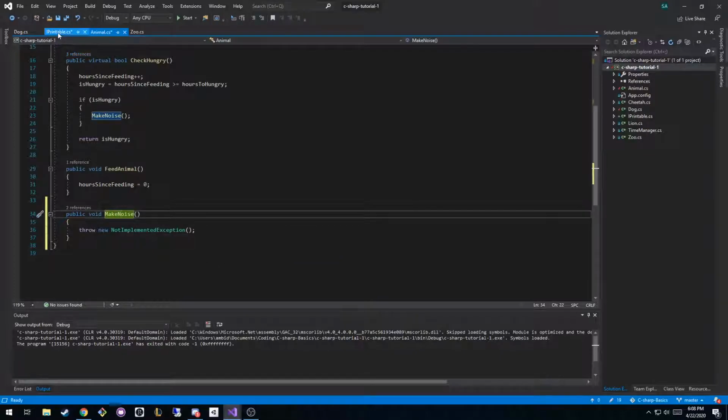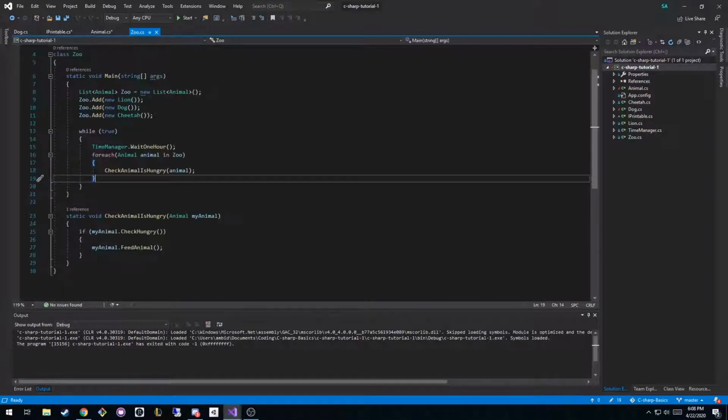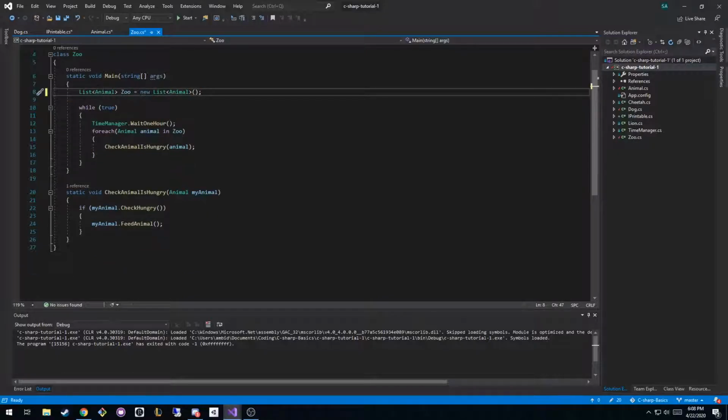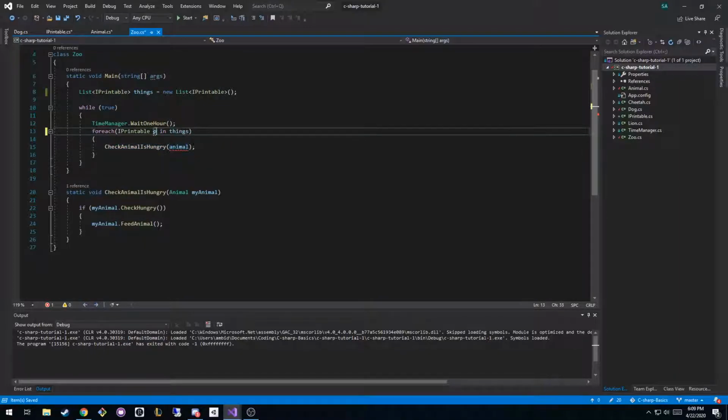And if we go to Zoo, we would no longer have a list of animals. I'm just going to clear this out just for explanation purposes. We'd have a list of IPrintable, right? And we just call it, I don't know, a list of things, right? And so now we could loop through each of our printable things. We'll call it printables.